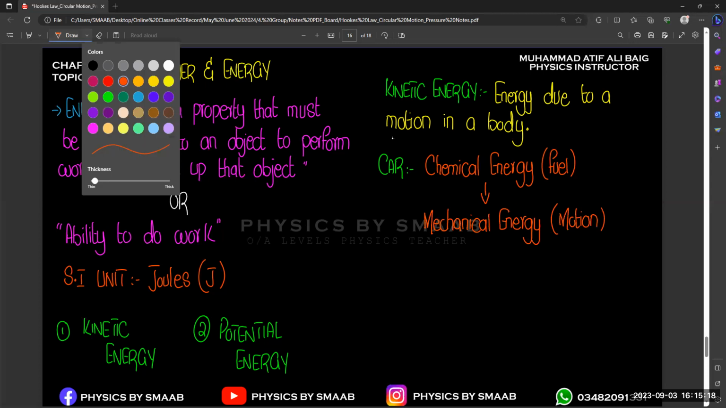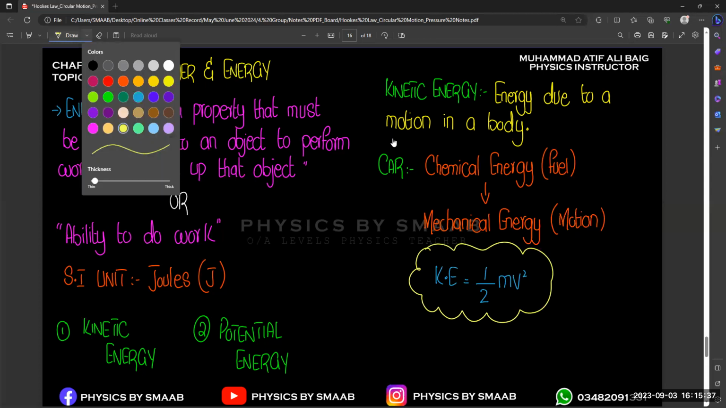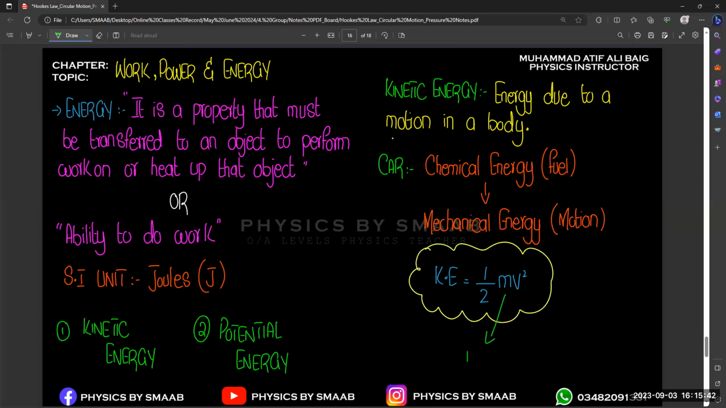And the formula for the kinetic energy is half mv square, right? And the quantities given in the formula: this is the mass of a body and this is velocity, right? So this is the formula for kinetic energy.